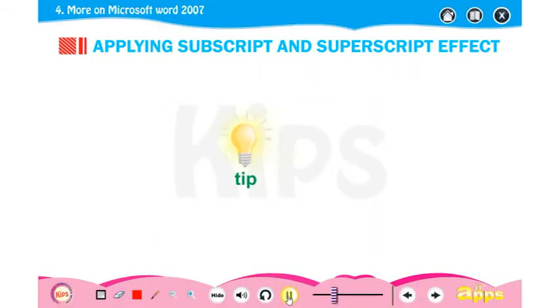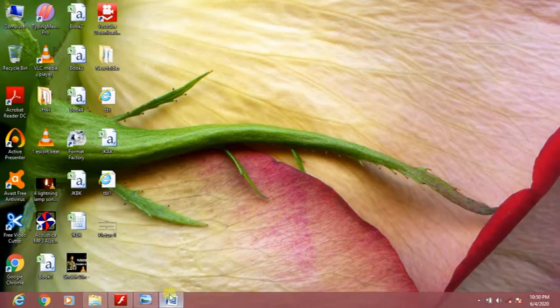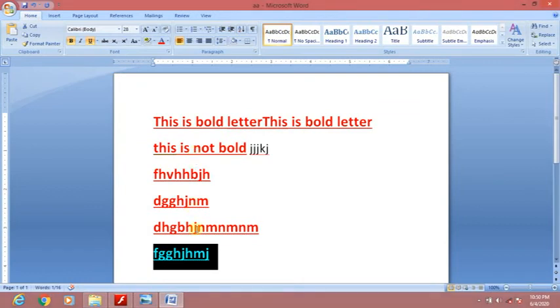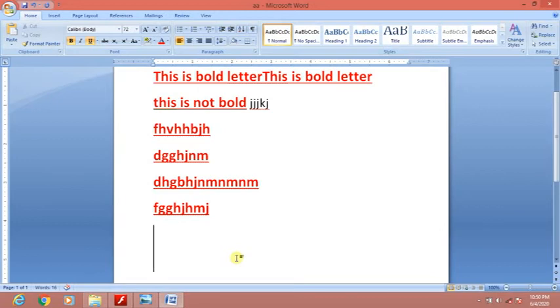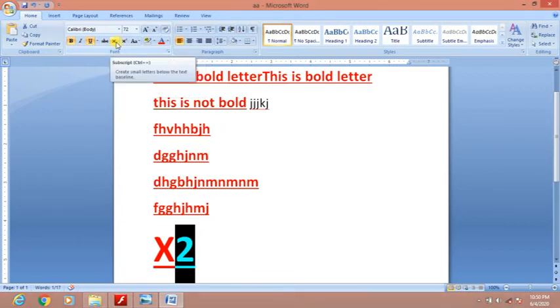Students, let me help you with a few tips. You can do it simply here, live in MS Word. To apply subscript or superscript, first type any text. Let us take a big letter X, and then we have 2, and we want 2 as a square. So we click on subscript and superscript. Here is subscript, which will go down below the line, and this is superscript, which will go above the line.